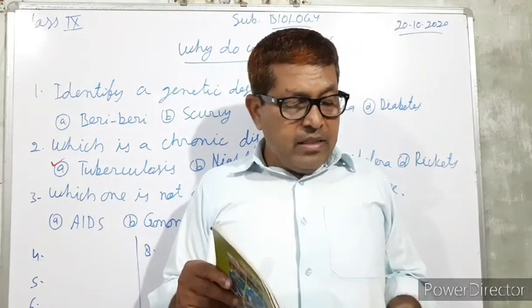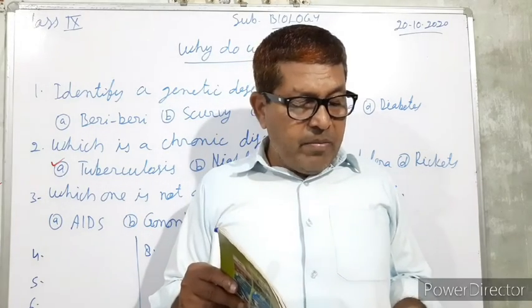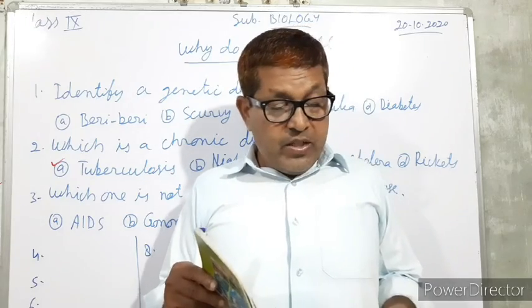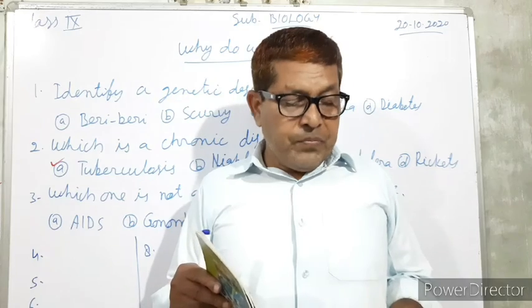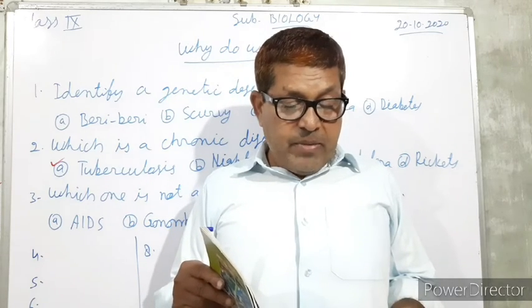B. Malaria. C. Brain fever or encephalitis. And D. Pneumonia. So here pneumonia will be the correct option. Pneumonia is not transmitted by the mosquitoes.